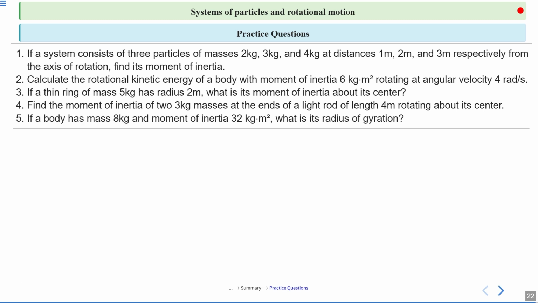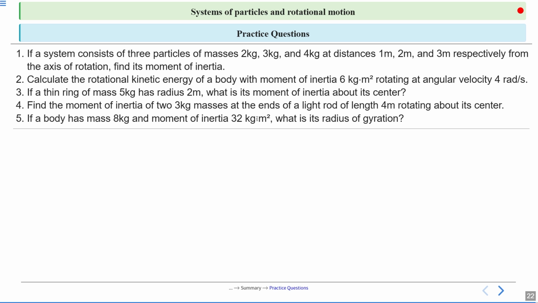Fifth one, if a body has mass 8 kg and moment of inertia 32 kg meter square, what is its radius of gyration? So here is an important point. Listen carefully. Kg meter square.